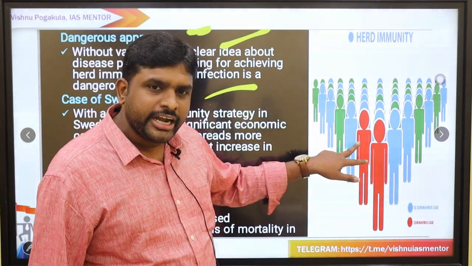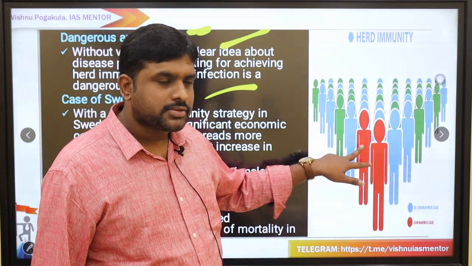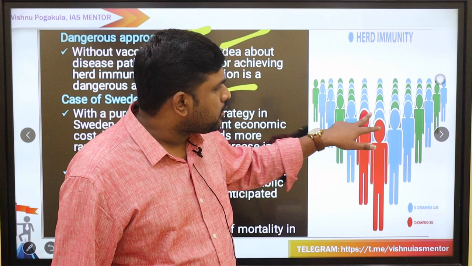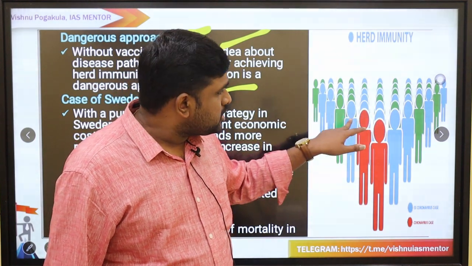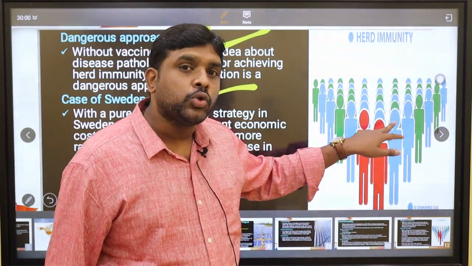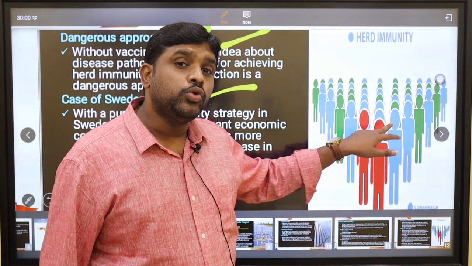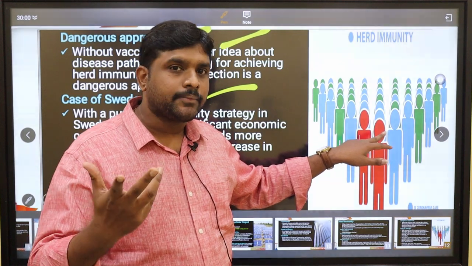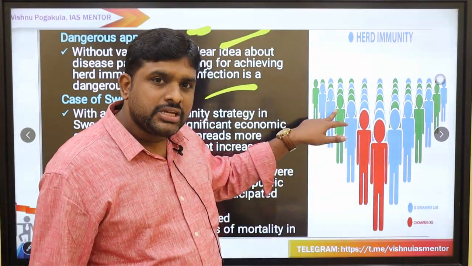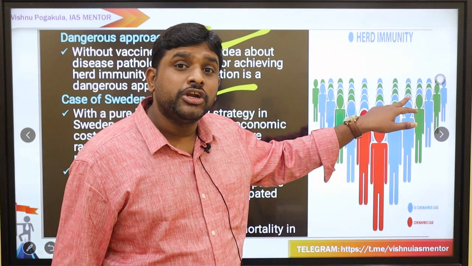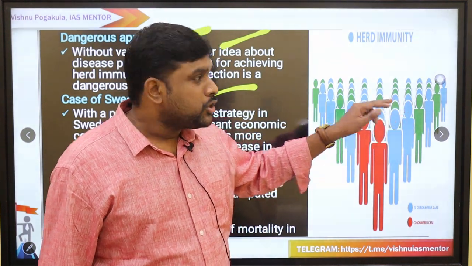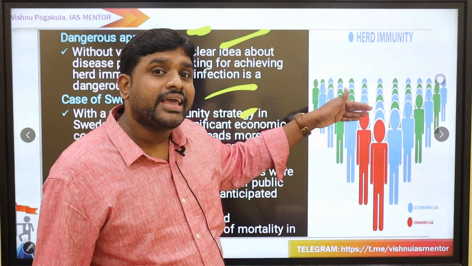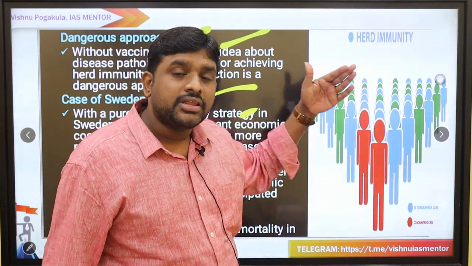See, these two individuals are affected by coronavirus. Herd immunity means, if you see here, there are blue colored people. These blue people are the majority who got coronavirus and generated an immune system, and they are now safe. Why? Because it came and it went. Now the green people are new people who did not get coronavirus at all. So these blue people will work like a herd, a gate.